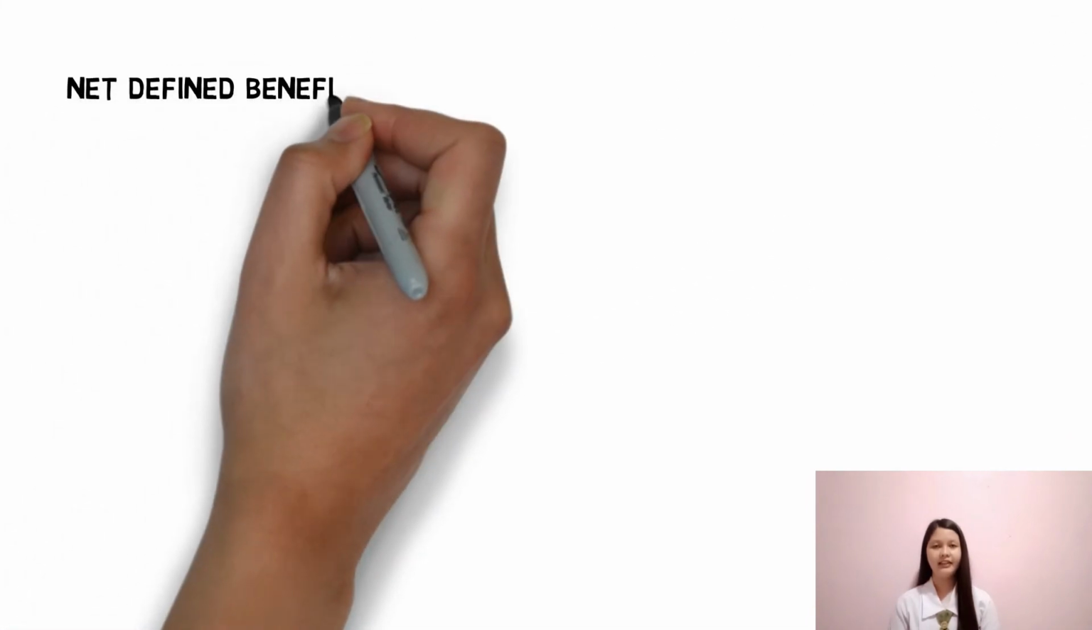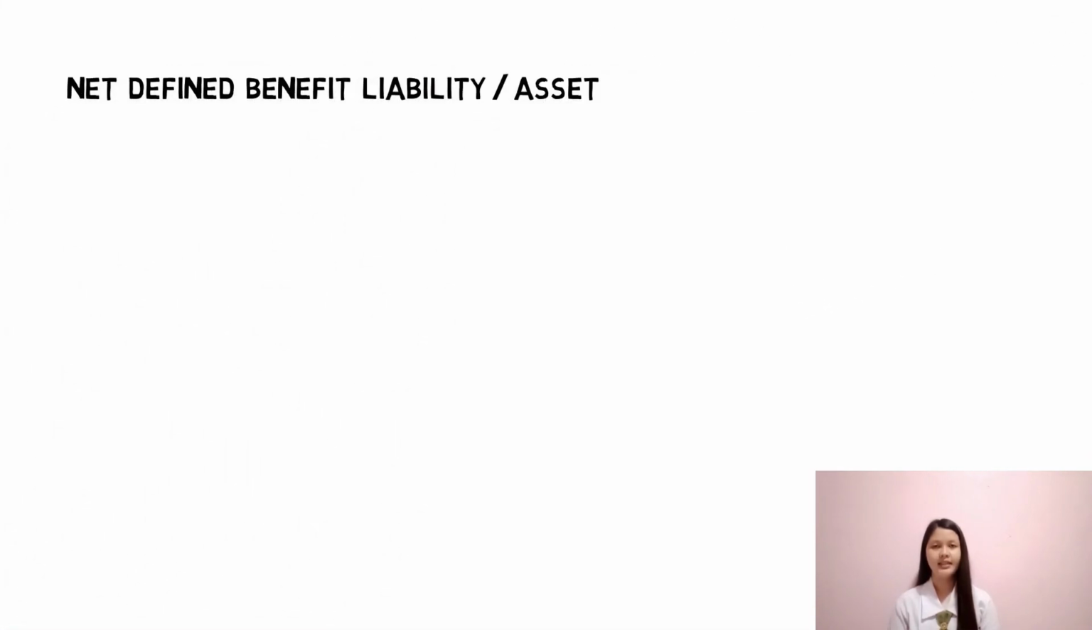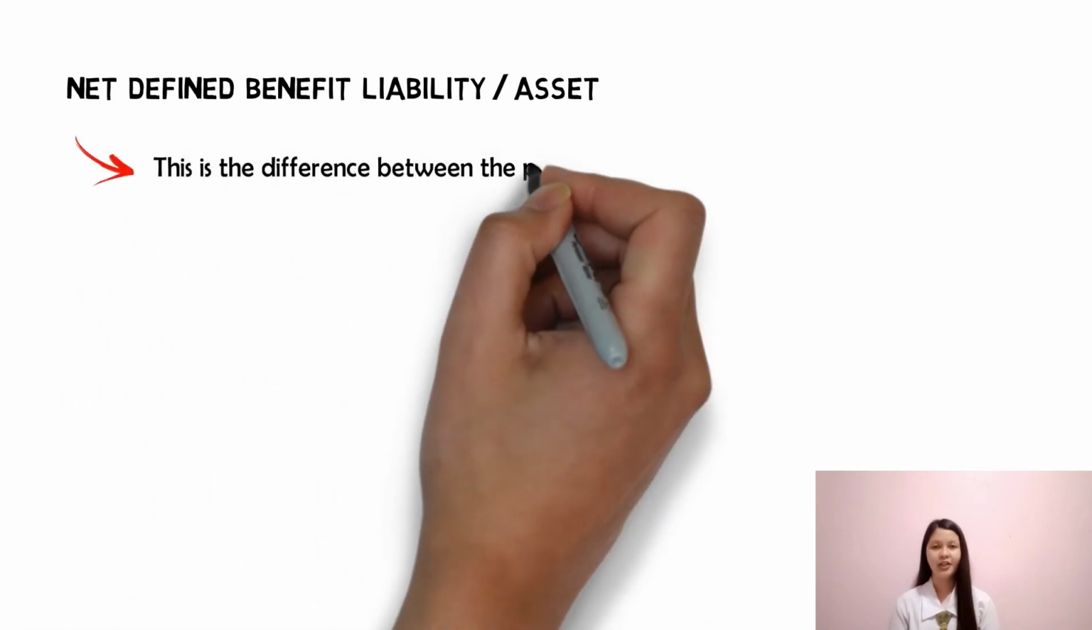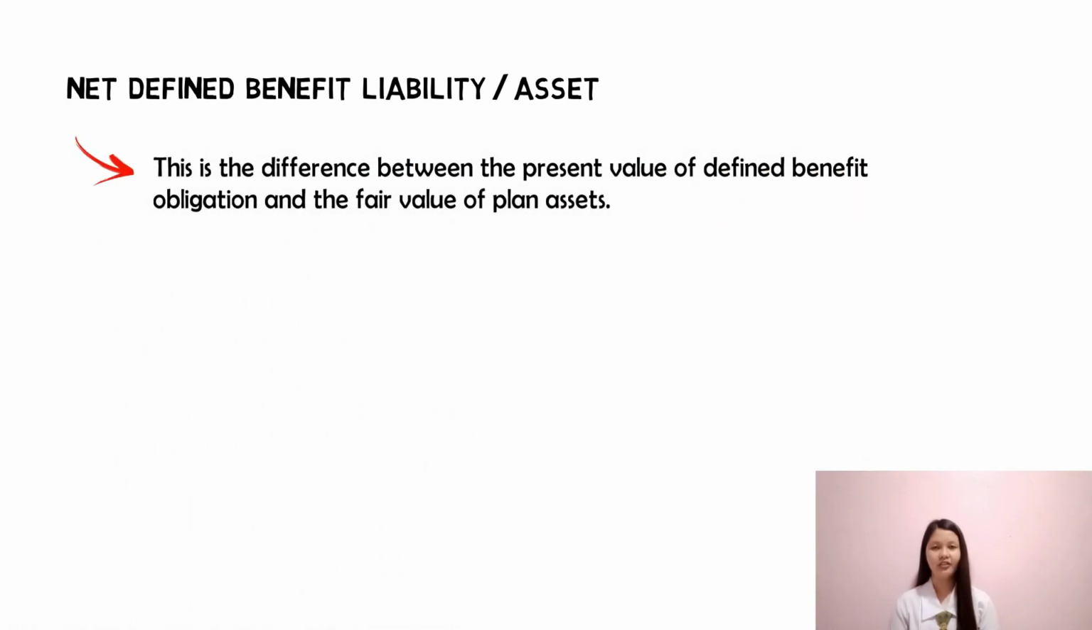Net defined benefit liability or asset. This is the difference between the present value of defined benefit obligation and the fair value of plan assets. If the fair value of plan assets is higher, then there is a surplus in a net defined benefit asset or a prepaid benefit cost. If the present value of the defined benefit obligation is higher, then there is a deficit and a net defined benefit liability or an accrued benefit cost.